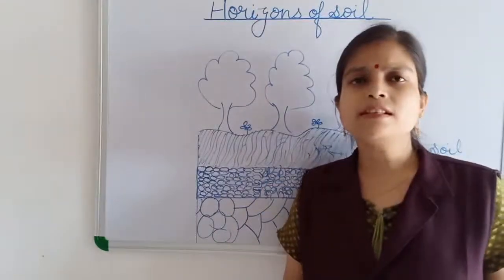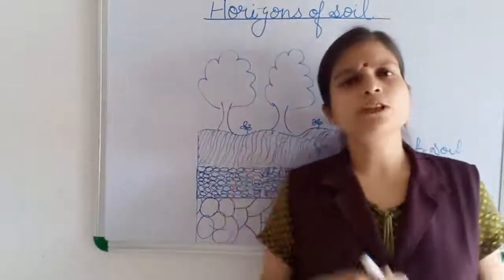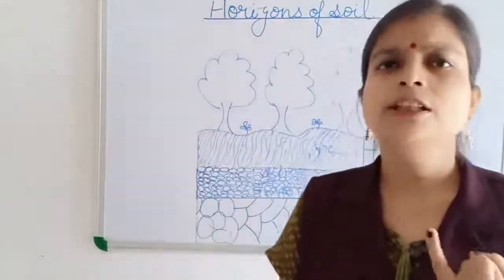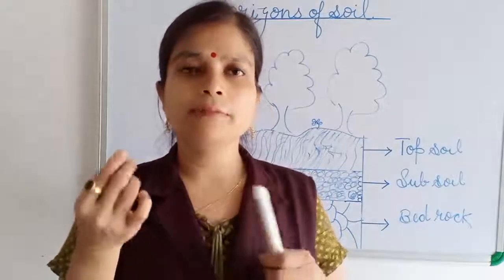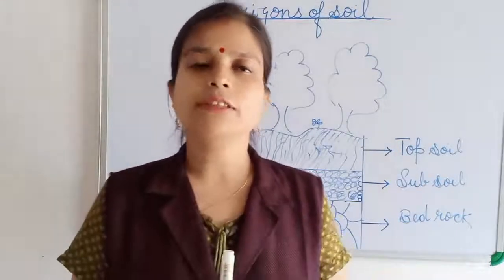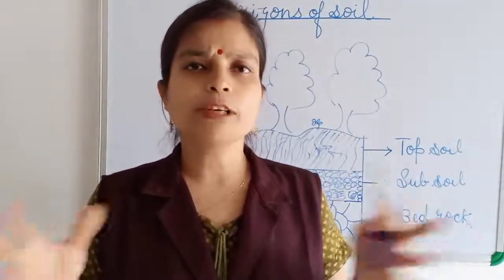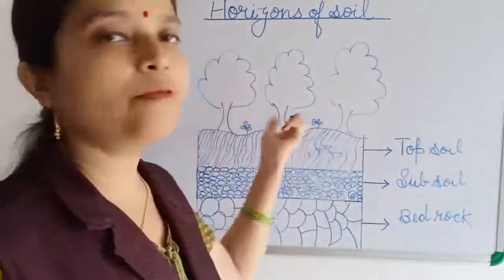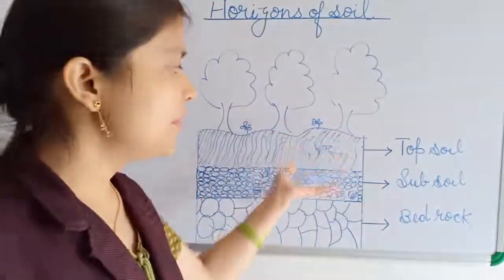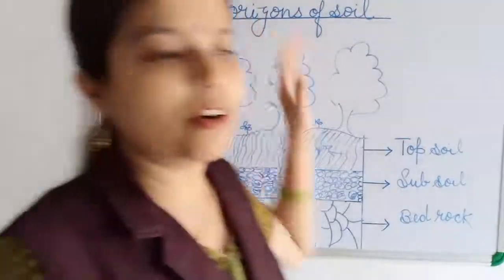Component means the things that soil contains. Soil has air, water, humus, big pebbles, sand, and clay. These are the components of the soil, what the soil is a mixture of. We are taking only the topsoil there, not the subsoil and bedrock. But now we are going to discuss the horizons of the soil.